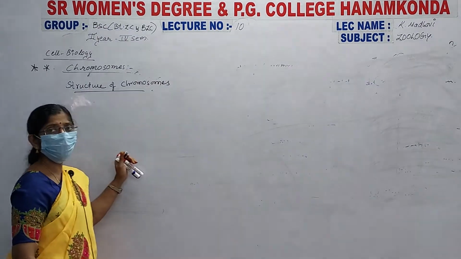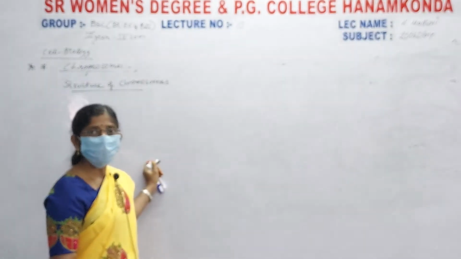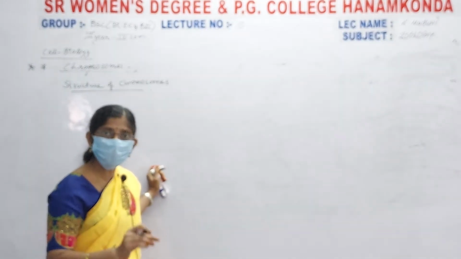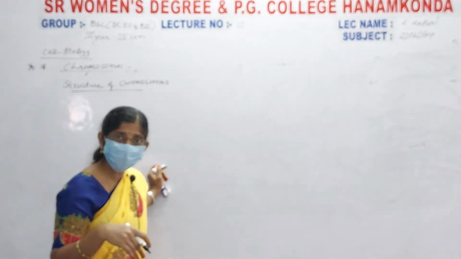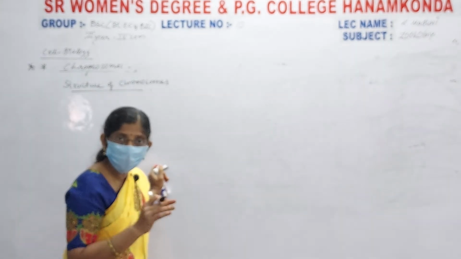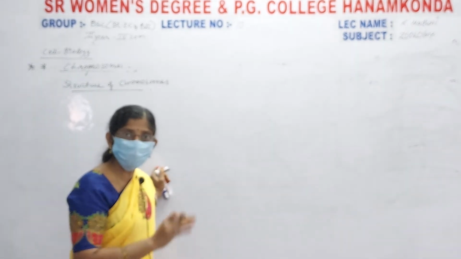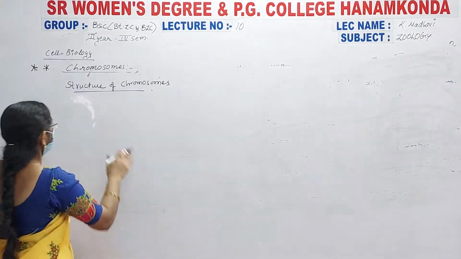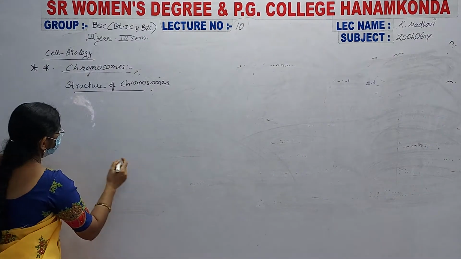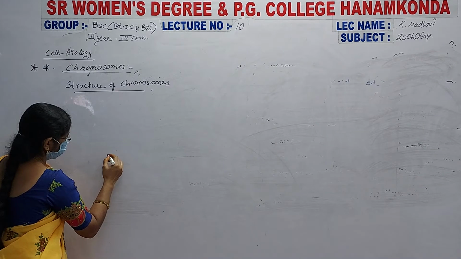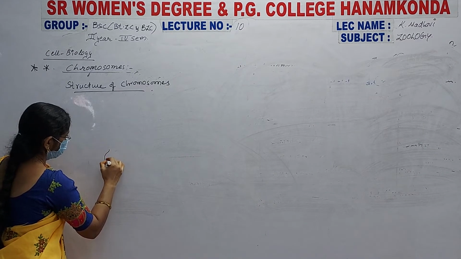During cell division, especially anaphase, this chromonemata undergoes various actions and forms such types of chromosomes. Here I simply draw the structure of a chromosome.